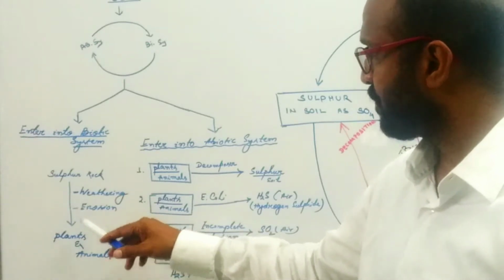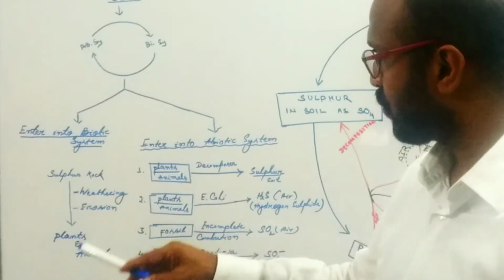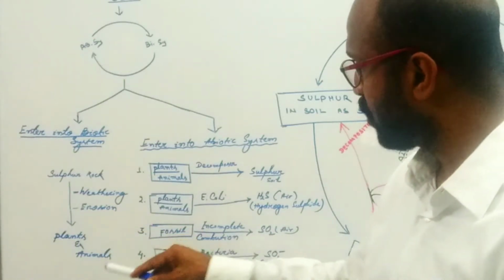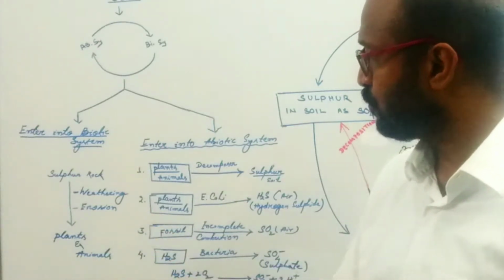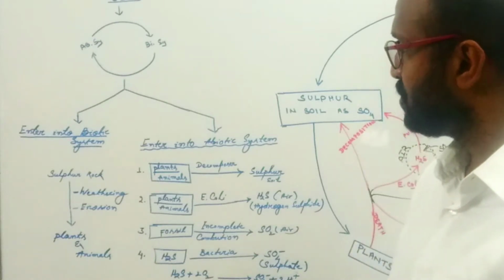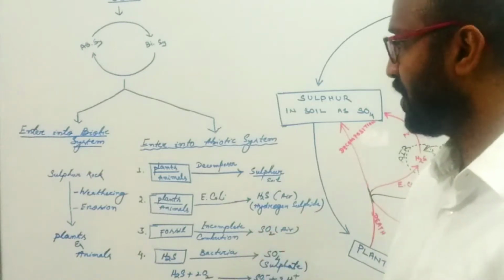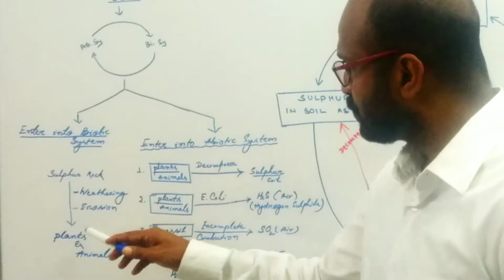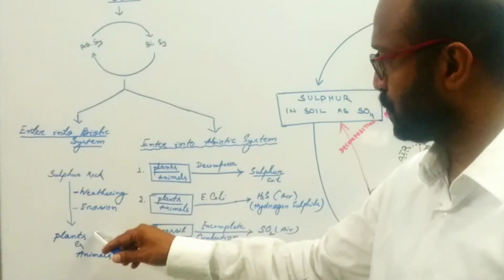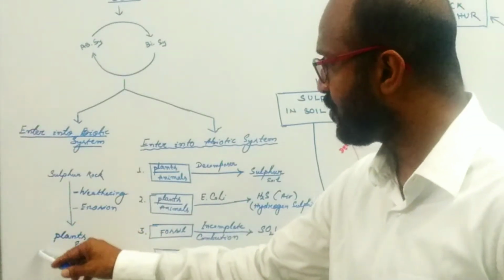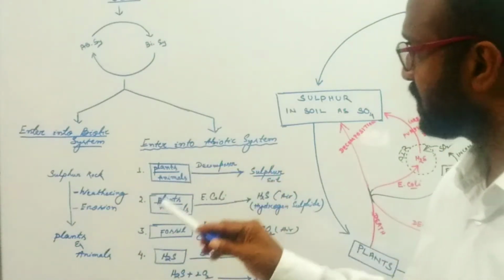Such inorganic sulfur is now available in soil and is absorbed by plants through roots and incorporated into plant tissue. Sulfur is an important component of amino acids as well as proteins. That's why such sulfur, incorporated into plant tissues, enters the animal body because of the food chain. So this is the one method.